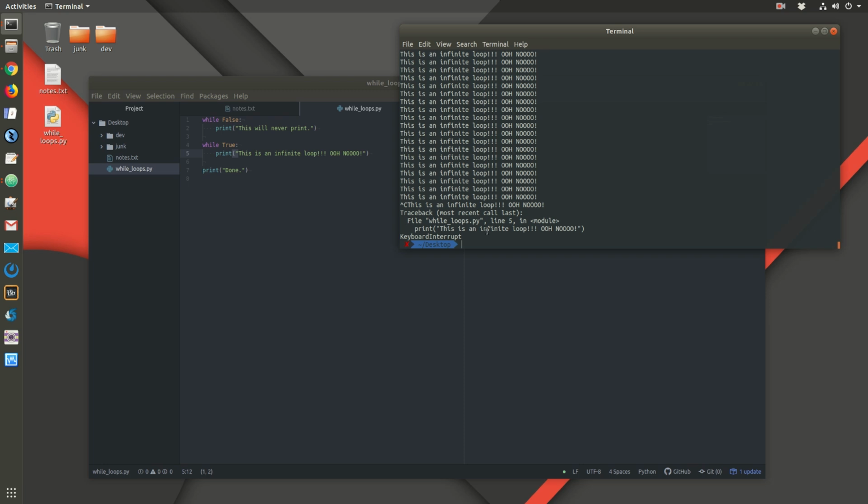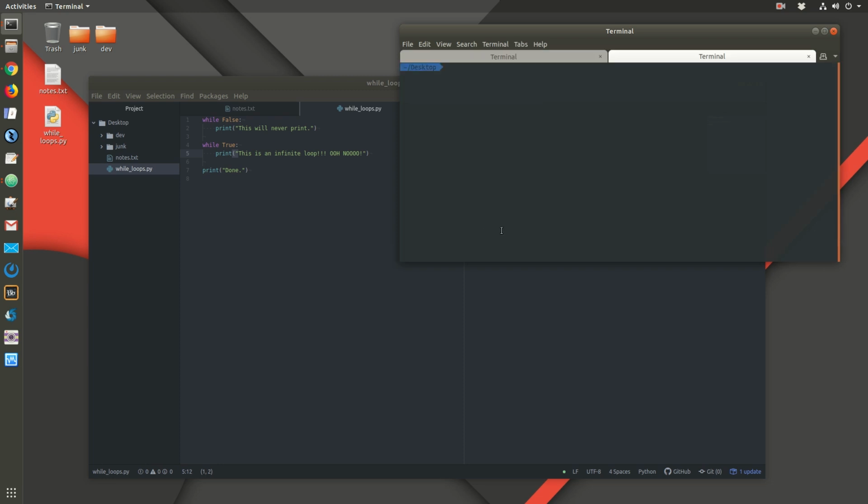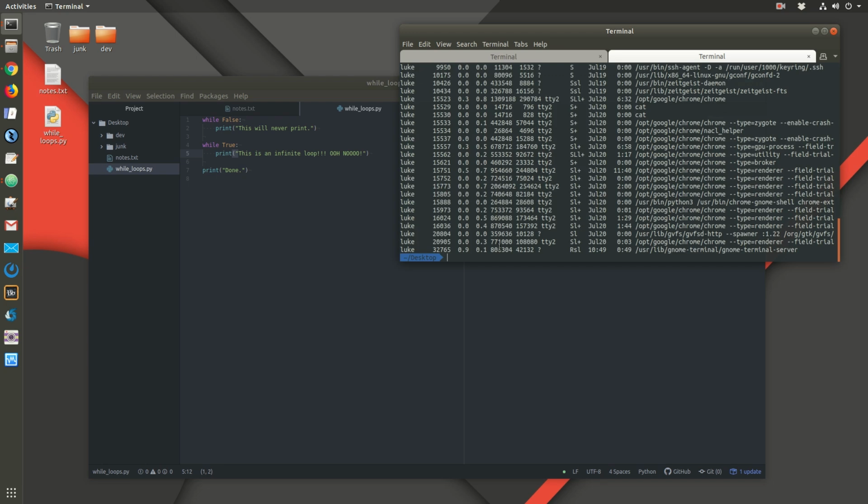Another way of doing it is, say I'm running while loops, I'm going to open up another terminal tab, and use the ps command with the options UX. That stands for the user, my current user, and items that are executing. ps stands for process. So this is going to show me all the processes on my machine that are executing that belong to my user.